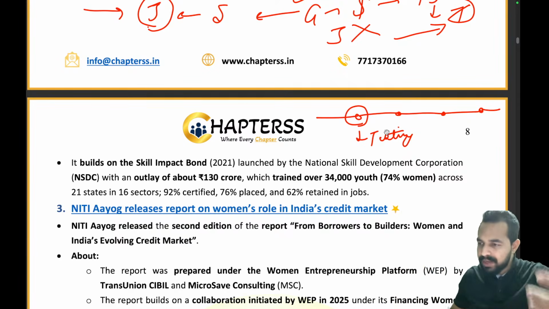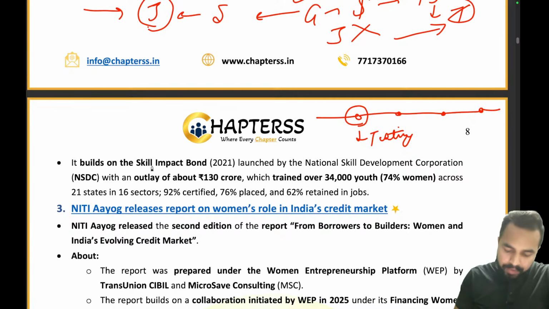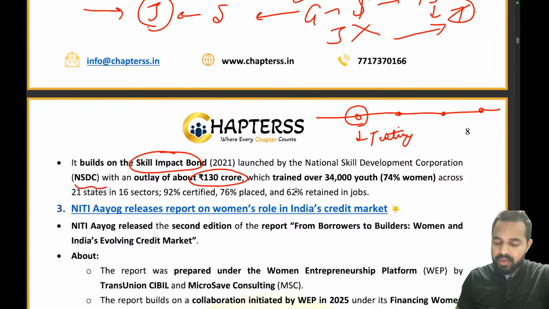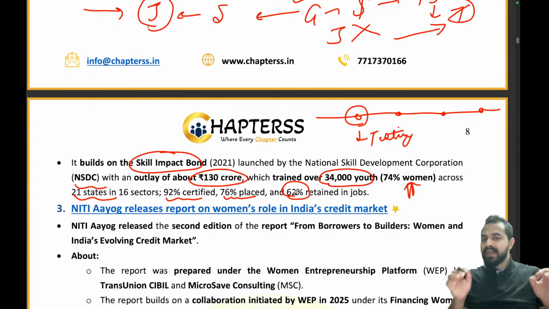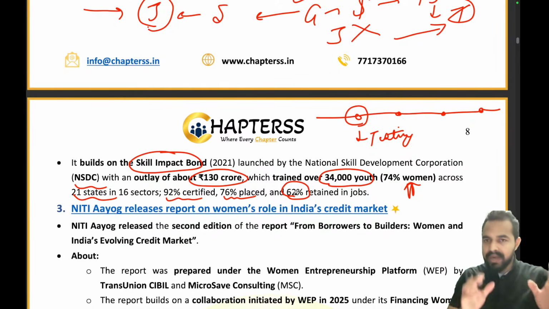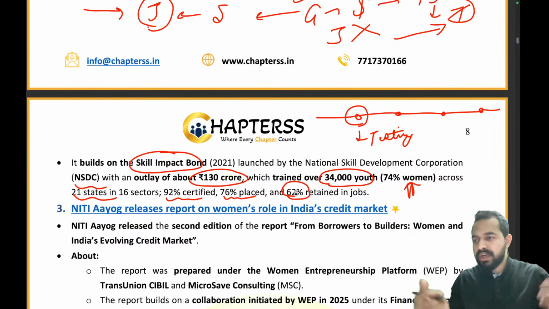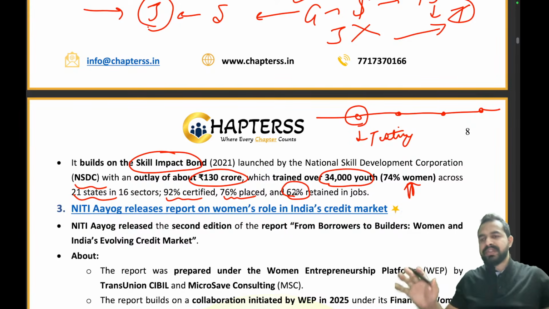Similarly, on a pilot basis in 2021, the Government of India built a skill impact bond, which was again launched by the NSDC. The total outlay of that bond was 130 crores, under which 34,000 youth, of which 74% were women, across 21 states, participated. 92% got certified, 76% got placed, and 62% retained their jobs. That means they were provided the training, and you can see here how exactly it resulted in them being able to sustain their jobs.